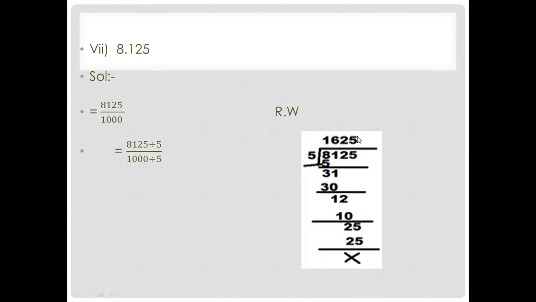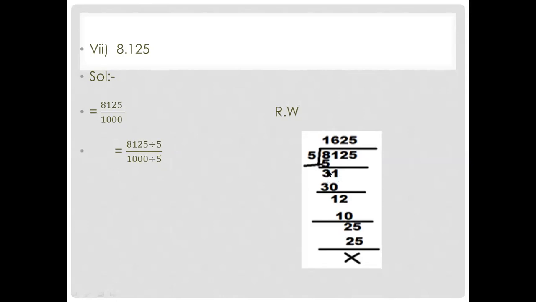When you divide it by 5, I have done rough work here, that how you divide 8125 by 5. You can simply do it with a simple calculator. In class 7, the simple calculator is allowed, so you can do it with your calculator directly. But here I have done the rough work, that how you will divide 8125 by 5. Look, 5 ones are 5, 5 twos are 10 is greater, so 5 ones are 5. So 8 minus 5, 3 will come. This 1 will come down.